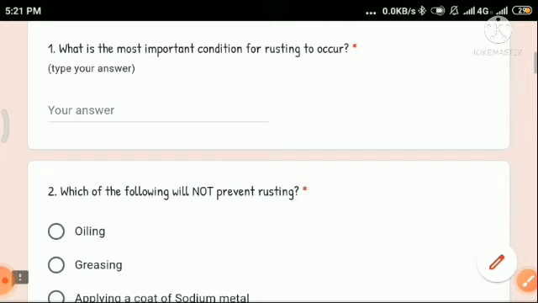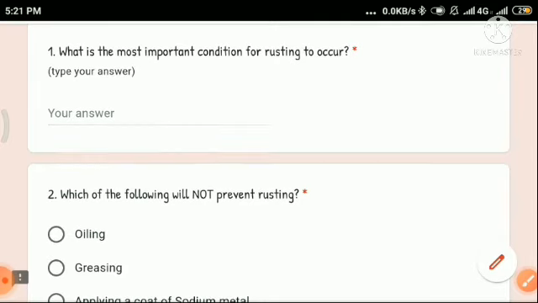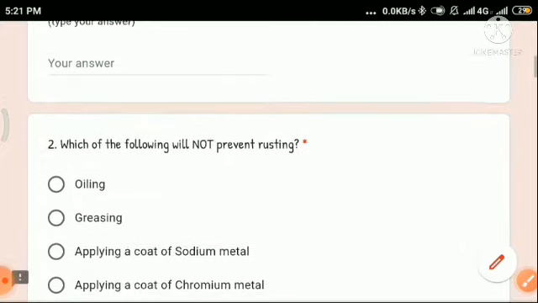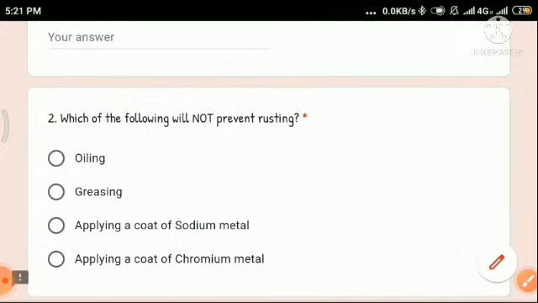So this is the first condition. Either you can write that water and oxygen should come in contact with the iron at the same time, or you can write that moist air should come in contact with the iron. In these two ways you can write the answer to this first question. Now question number 2, which of the following will not prevent rusting?